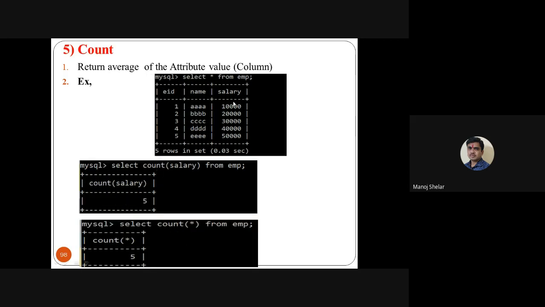Count means the total number of records available in the employee table. So select count salary from employee. So here the output is 5. 5 salaries are available in my table. Select count star from the employee. So the total number of records available in my table is 5. So the output is 5. These are aggregate functions.